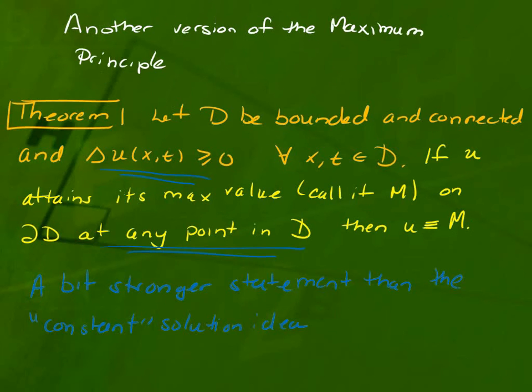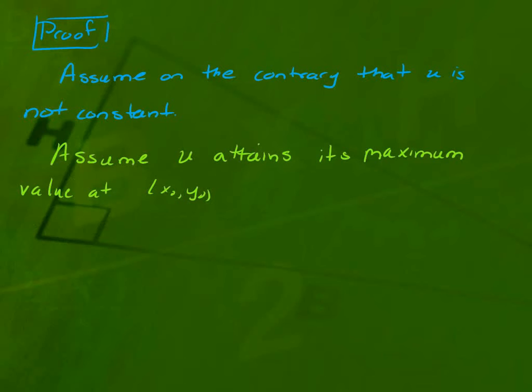Let me take you back to where the maximum principle is. So what the maximum principle says, just as a reminder, is that if I have Laplace's equation satisfied, or the Laplacian is greater than 0, then if there's any point inside D where U attains its max value, call it M, then U is identically equal to M. So assume on the contrary that U is not constant. Really, I'm trying to show U is constant.